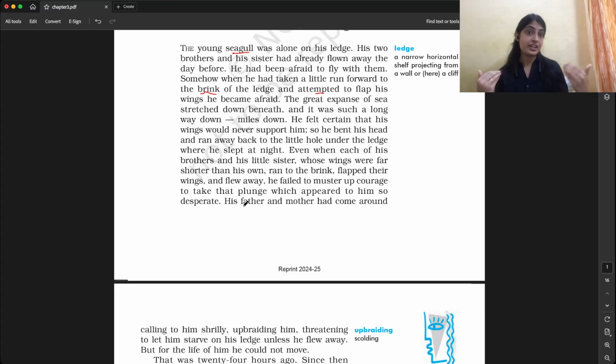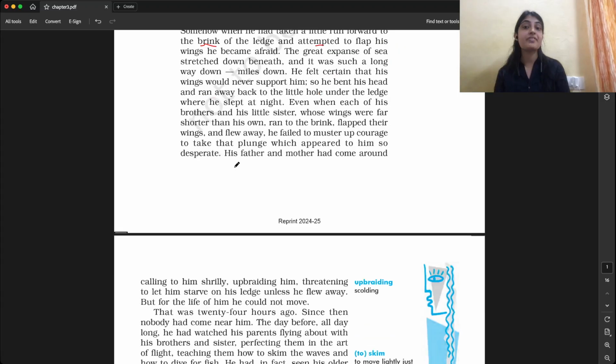His father and mother had come around, calling to him shrilly. So now his father and mother had come around, calling to the young seagull, shrilly. Shrilly means in a shrill voice, a high pitched voice. High pitched means a very thin voice.